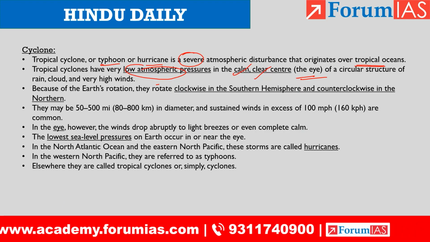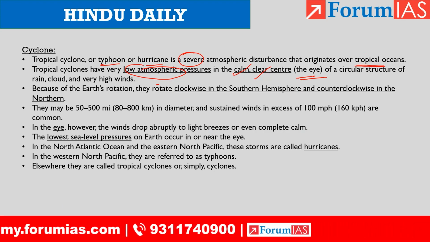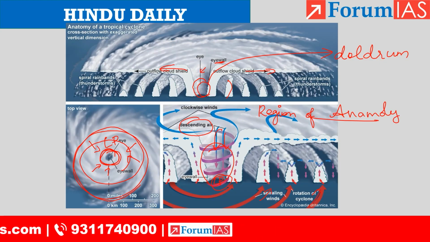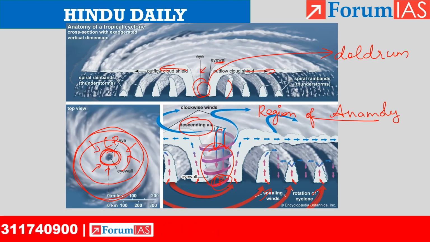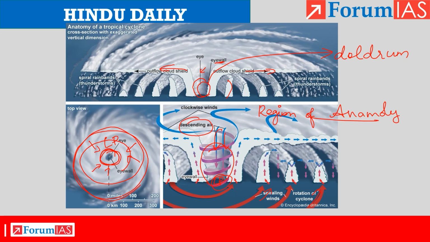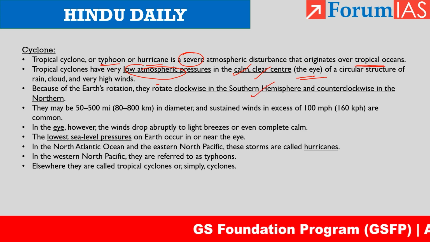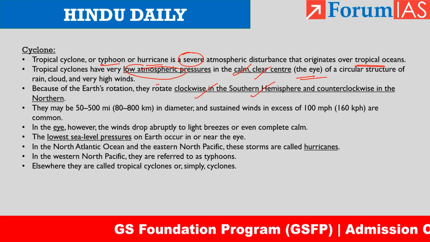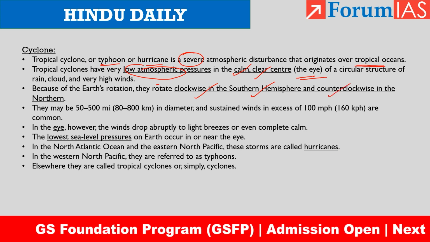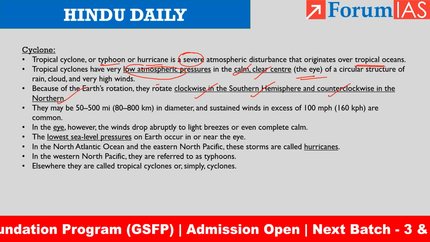Eye region is the calmer part of the cyclone. So already I told that the winds rotate around the eye. And I said that the direction of rotation depends on the hemisphere. So here we have that in the southern hemisphere, the cyclone rotates in the clockwise direction and it rotates in counterclockwise direction in the northern hemisphere.